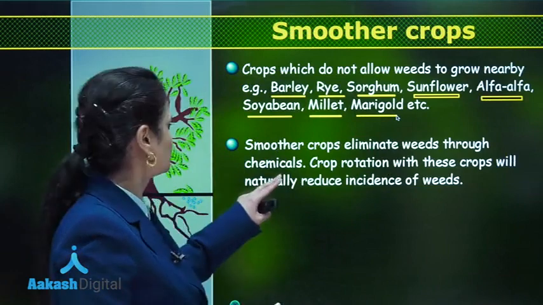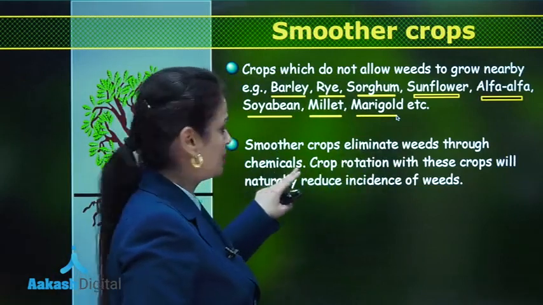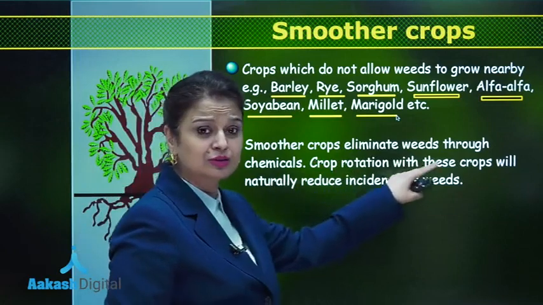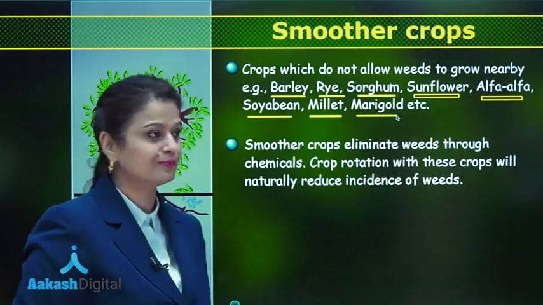How are they going to act? Smother crops eliminate weeds through chemicals. Crop rotation with these crops will naturally reduce incidence of weeds.